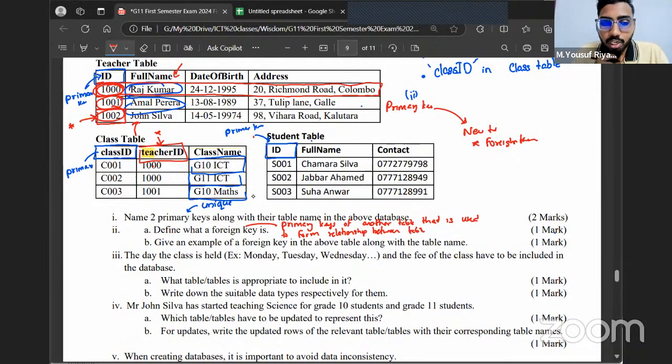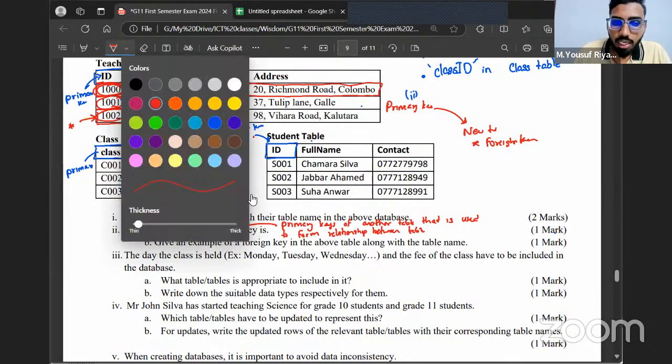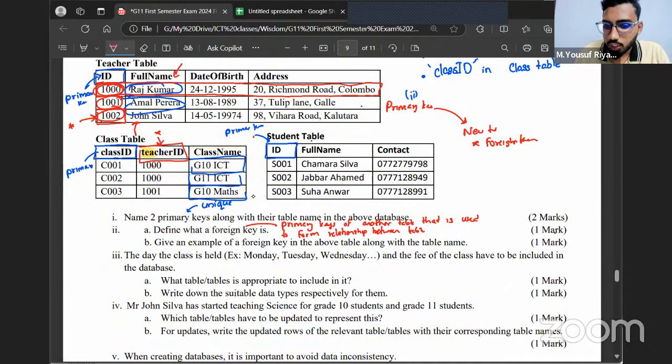Now teacher ID is a foreign key in which table? Yes, in the class table only it's a foreign key. Is it a foreign key in the teacher table? No. I told you, in the new table only the primary key is going to be a foreign key. So when they ask for an example of a foreign key, you can mention teacher ID in class table. Is that clear, all of you?